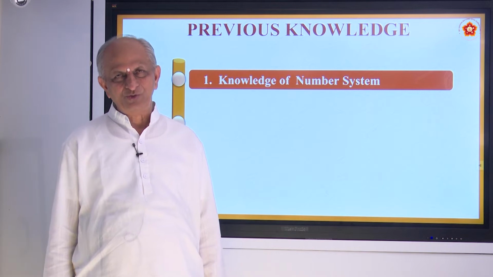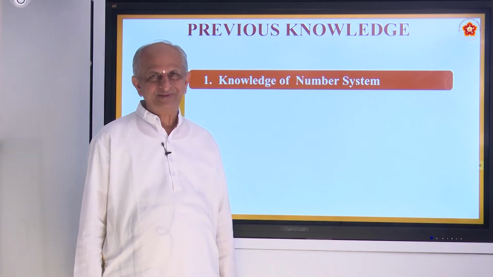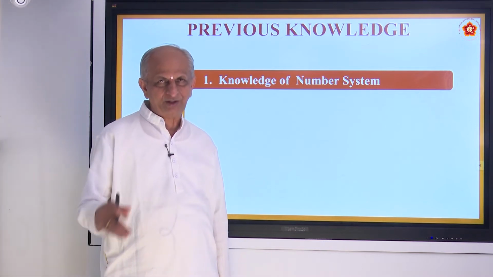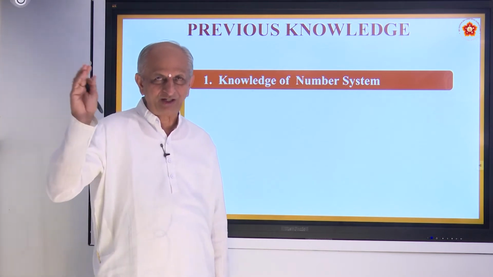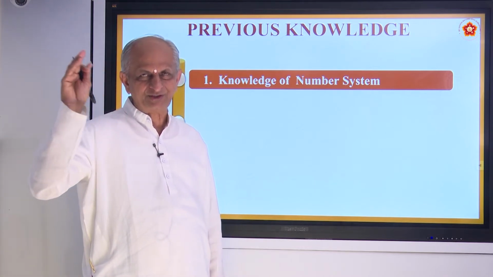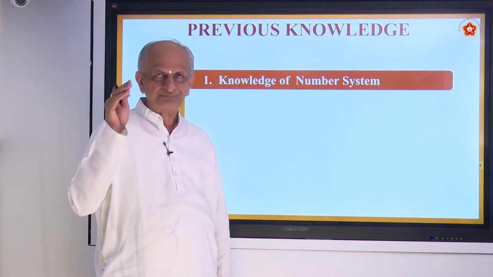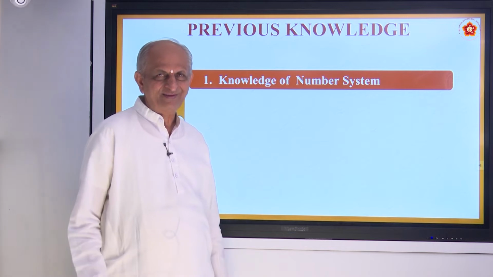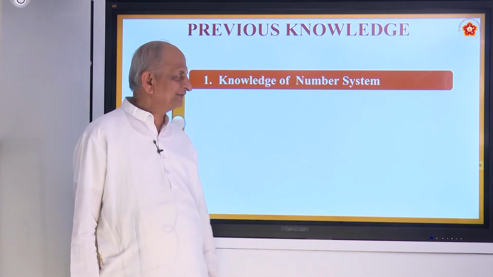I think all of you know what we mean by number. Counting numbers, whole numbers, odd numbers: 1, 3, 5, 7 are called odd numbers, and 2, 4, 6, 8 are called even numbers. Square numbers: 1, 4, 9, 16, 25, like that. Cube numbers: 2 cubed is 8, 3 cubed is 27, and so on. A beautiful set of patterns of numbers.